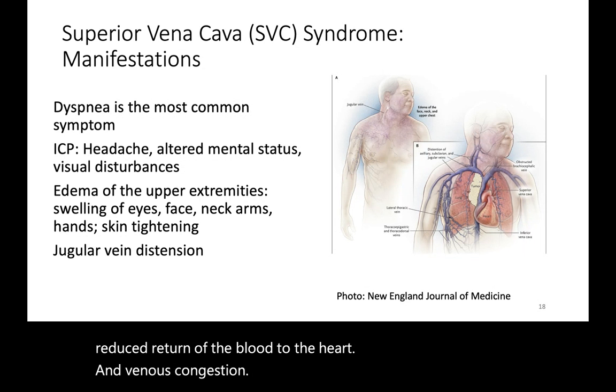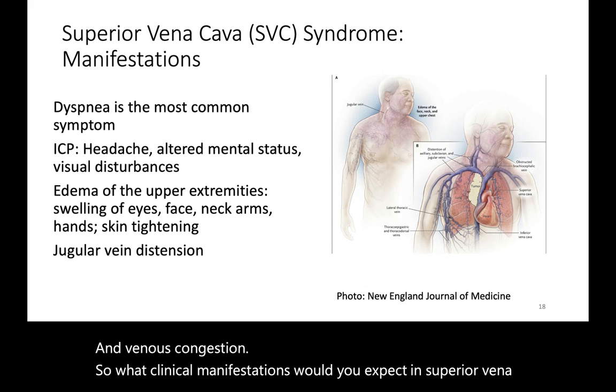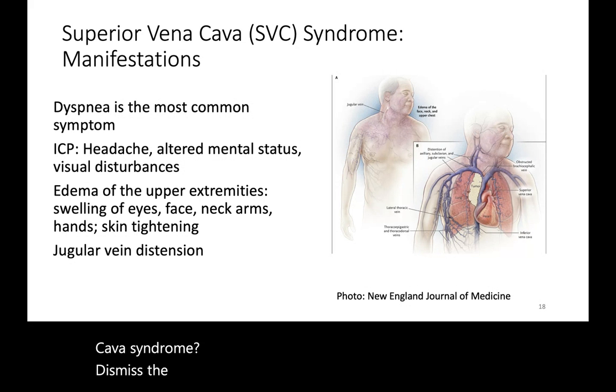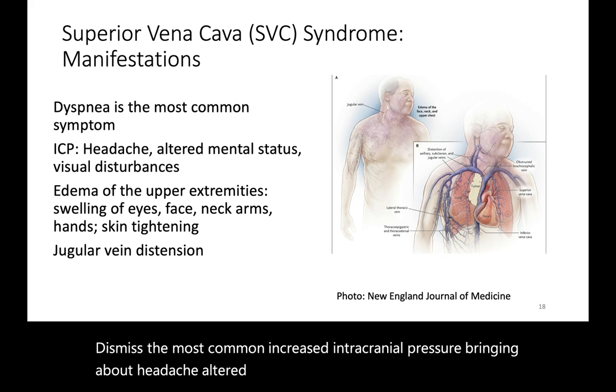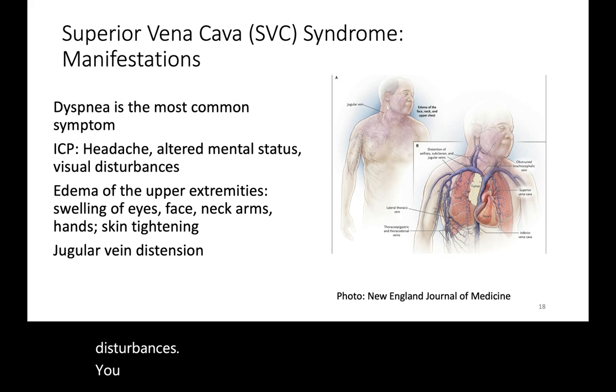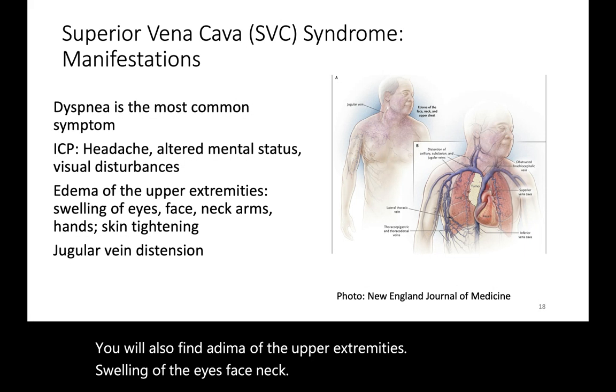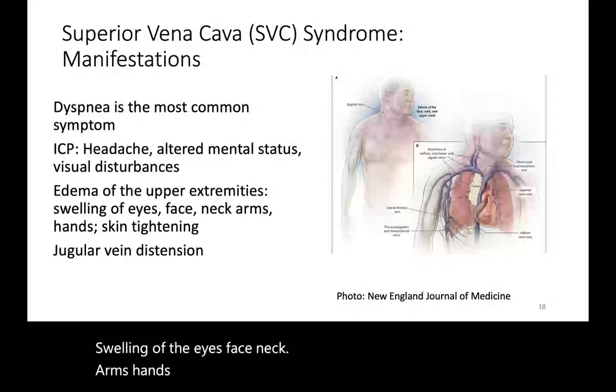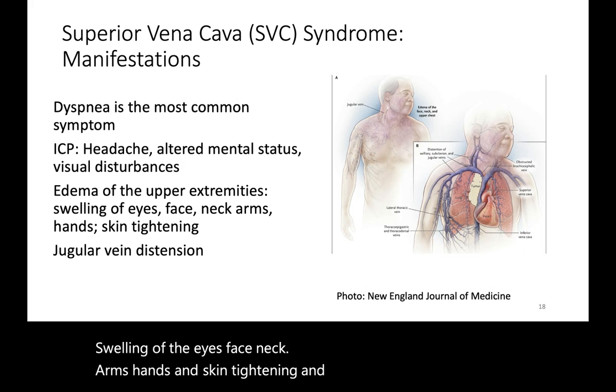So what clinical manifestations would you expect in superior vena cava syndrome? Dyspnea is the most common. Increased intracranial pressure, bringing about headache, altered mental status, and visual disturbances. You will also find edema of the upper extremities, swelling of the eyes, face, neck, arms, hands, and skin tightening. And you will also see jugular vein distension.